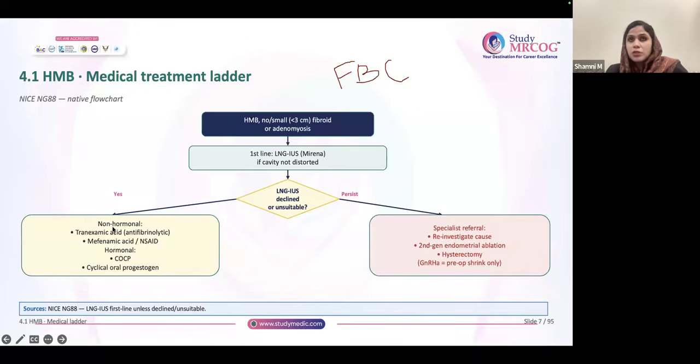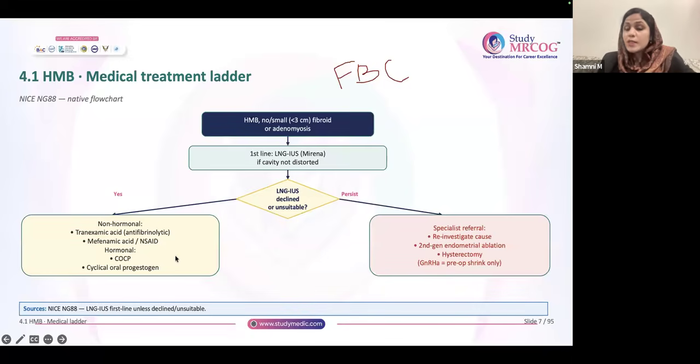So, like in the question, if you get pain with heavy menstrual bleed, don't choose tranexamic acid. If at all LNG-IUS is not acceptable or not suitable, you want to choose something else. Hormone is also not suitable.